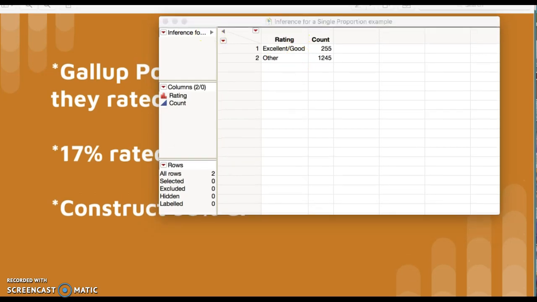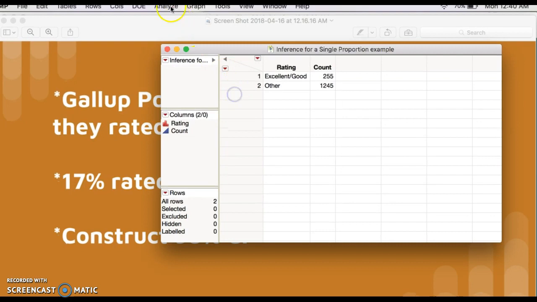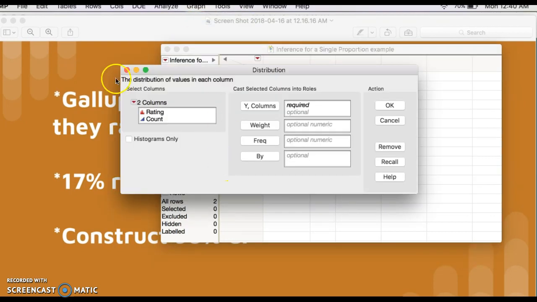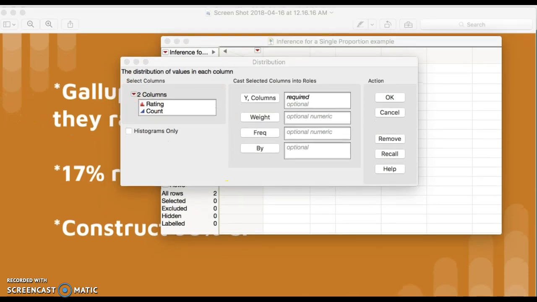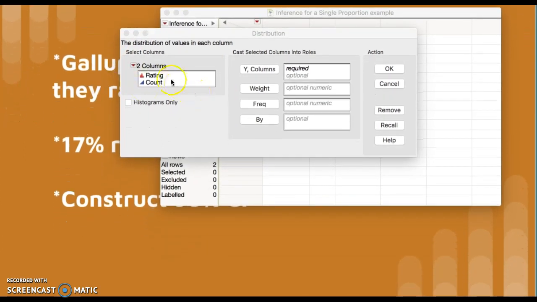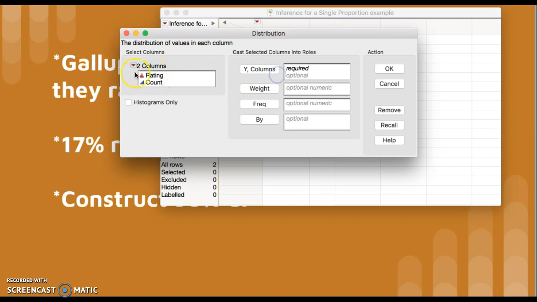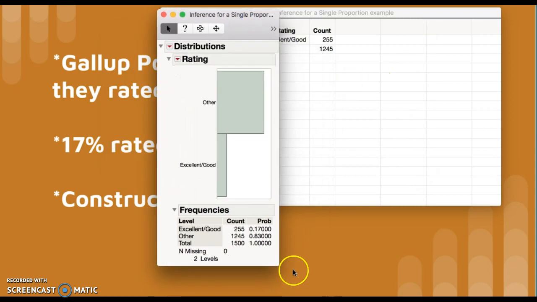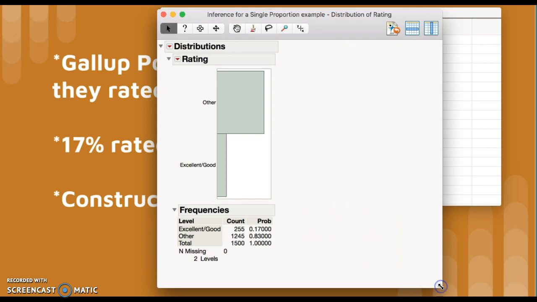So next, you're going to go to the top of your screen, click Analyze, Distribution, and you are then going to go down to Ratings and put that in the Y column. Put Counts in Frequency, hit OK. And I'm also going to pop this nifty little graph, and we're going to use this to do our calculations.